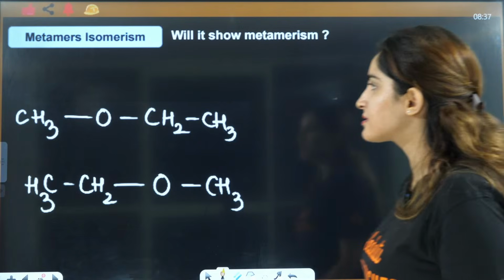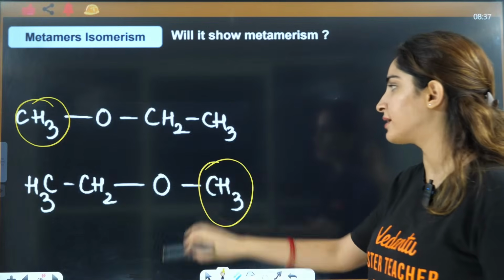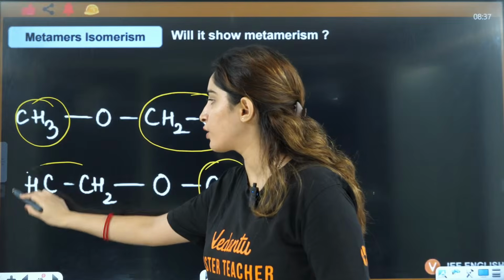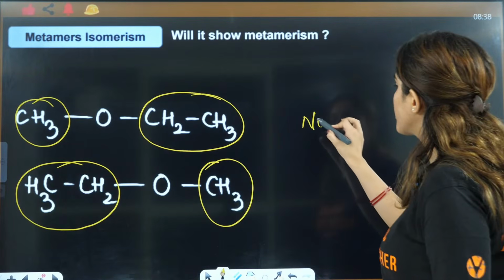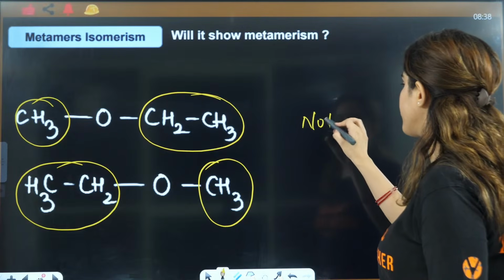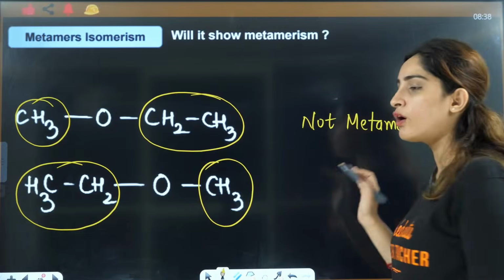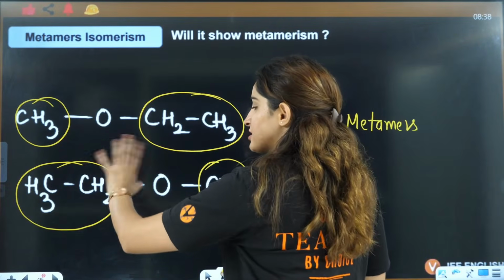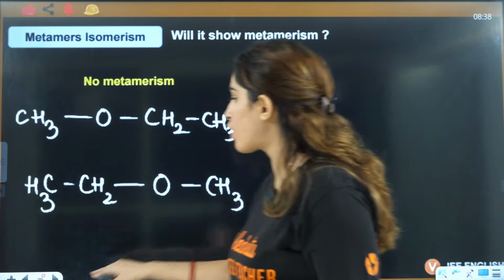If you see, on one side it is CH3, here also on one side it is CH3. Here on one side it is CH2, CH3, here also on one side it is CH2, CH3. So these are not metamers. We are not saying that the R will interchange places. We are saying the alkyl group will itself change.